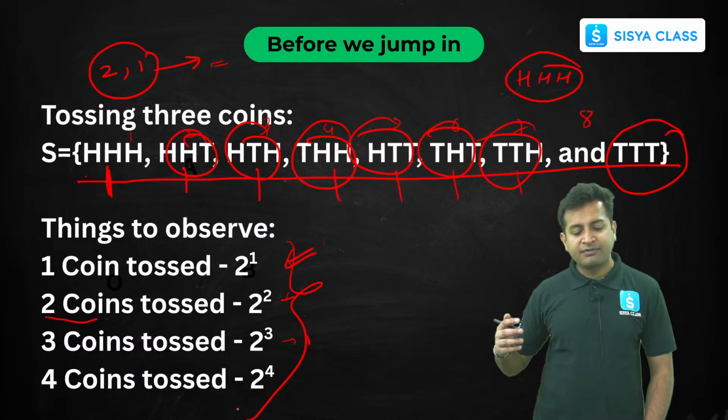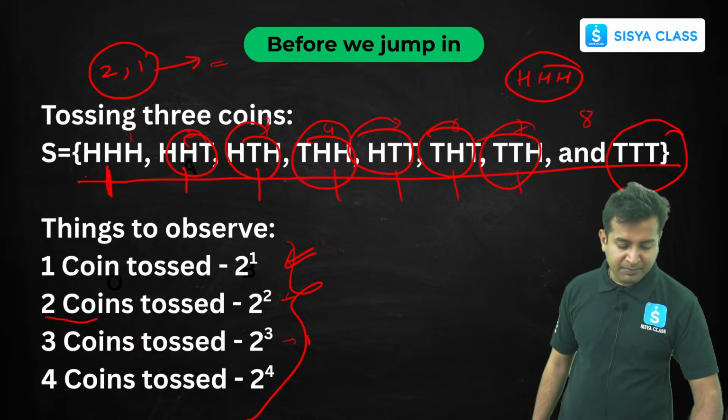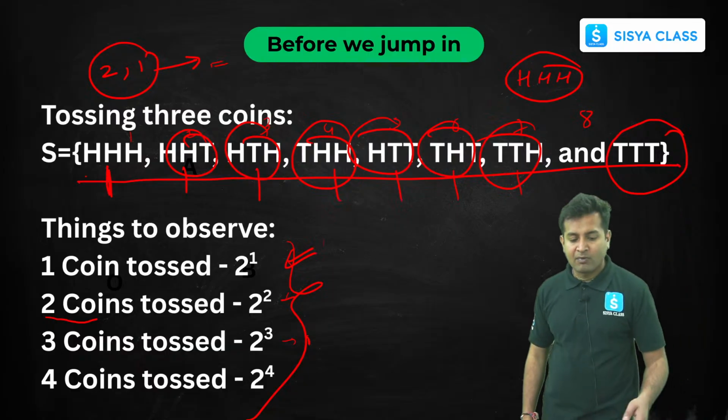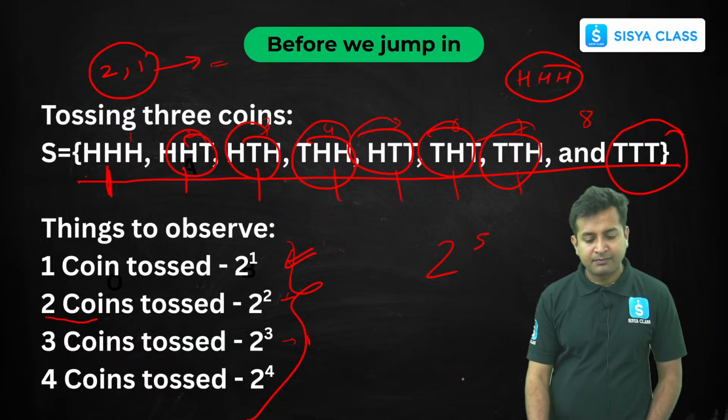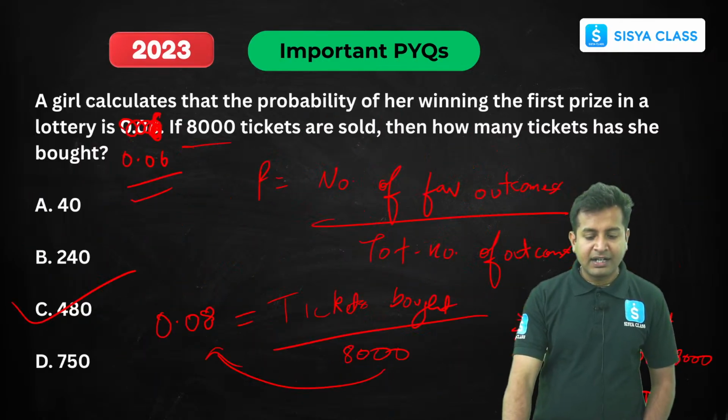Now, all these questions I've practiced with you, but this is something they can ask in MCQ: if 5 coins are tossed, what is the sample space? So you have to do nothing. You have to just do 2 raised to the power 5. Clear? And that's it. So this brings us to the end of the session.